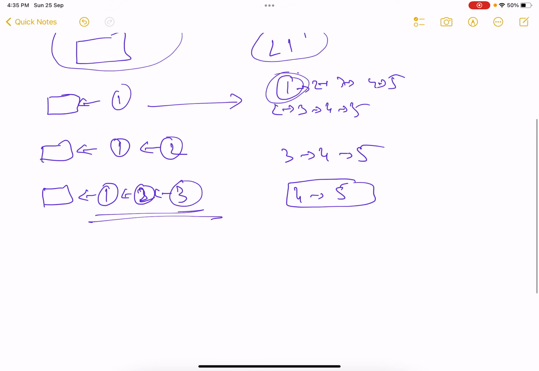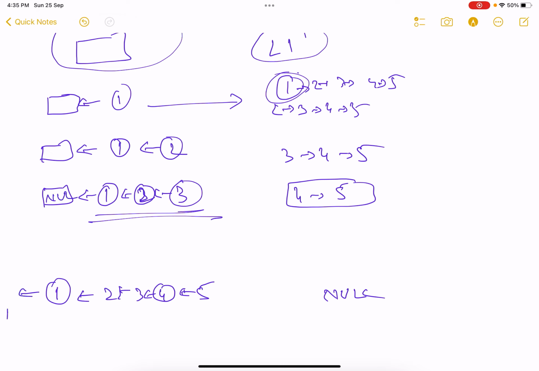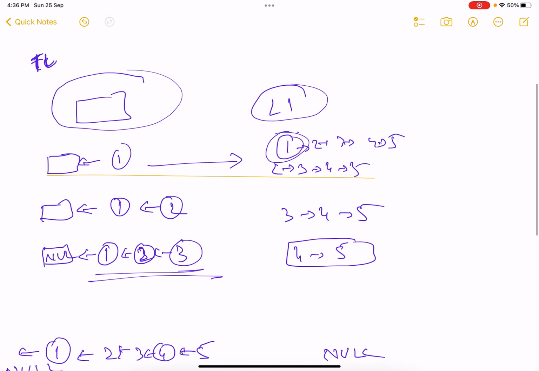And finally, what will happen? It will become something like this: 1, 2, 3, 4, 5, and this will be an empty list. Let's call it null. Actually, this is also null only. Just for representation, I made it a box. So this is what we will be doing. Now, how to do this? I hope this concept is clear.